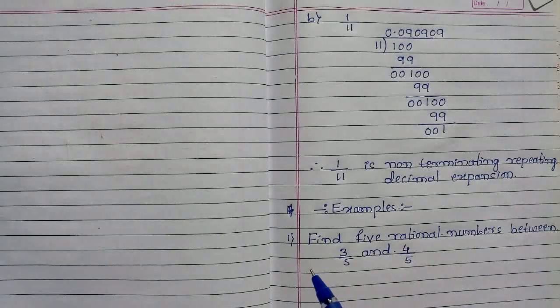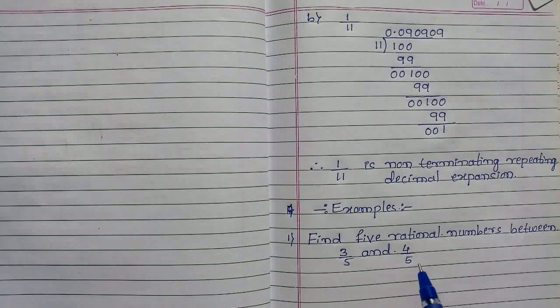Here they told that the first example is to find 5 rational numbers between 3 by 5 and 4 by 5. Here we have to find 5 rational numbers, that is, in the form of p by q. These two numbers are rational numbers, but we have to find 5 rational numbers between 3 by 5 and 4 by 5. For example, if they ask for the numbers between 5 and 10, they are 6, 7, 8, 9.